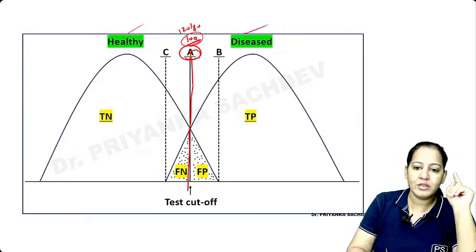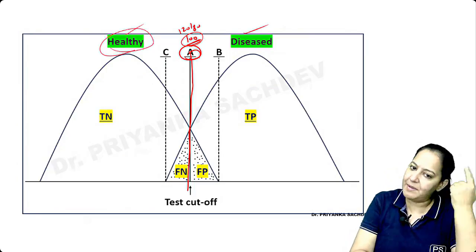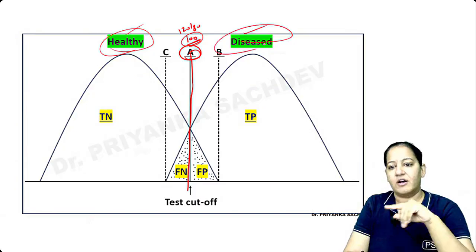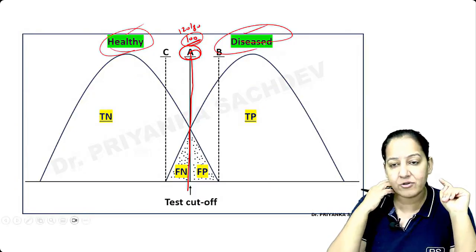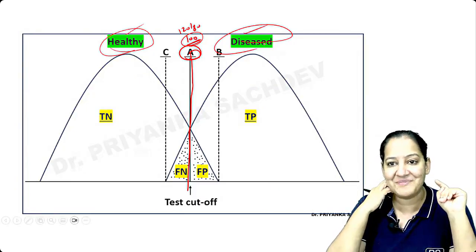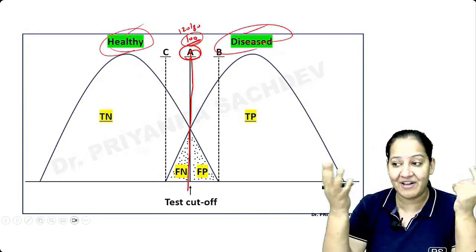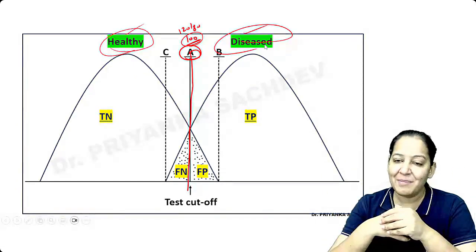So all the persons below this cutoff are healthy. All the persons above the cutoff have the disease, but it's not always black and white. The gray is a trouble. In medical science, the gray is always a trouble. What a beautiful world if everything is black and white. There is no gray, but gray is always there.